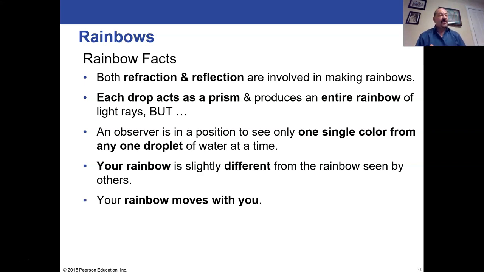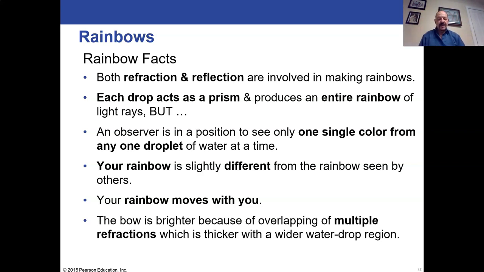Depending on your angle, you're going to see different drops reflecting just the right light to your eye at any one point in space. And the rainbow is going to be brighter depending on how thick that water drop region is, in order to get those multiple layers of refractions, one behind the other.